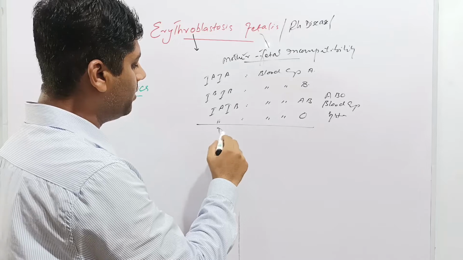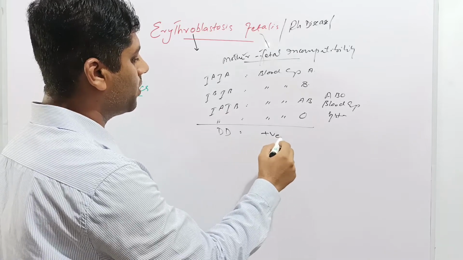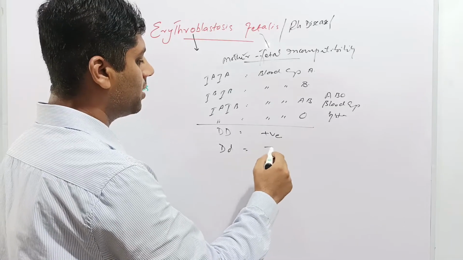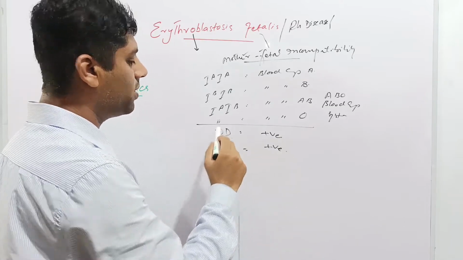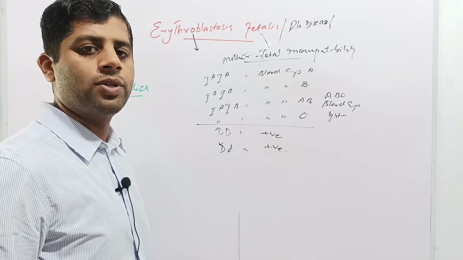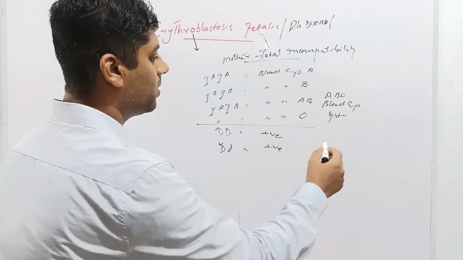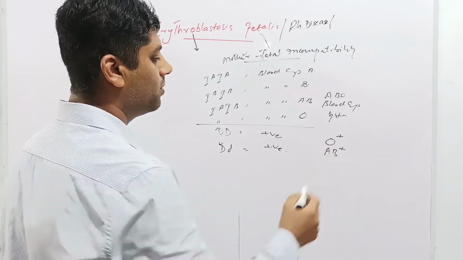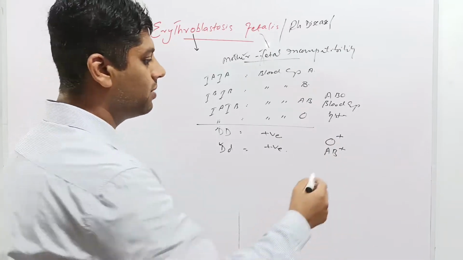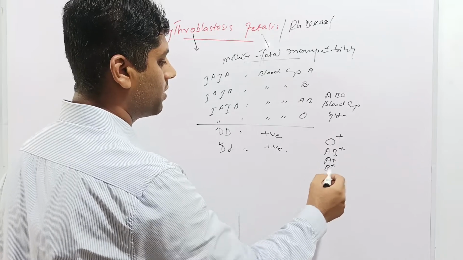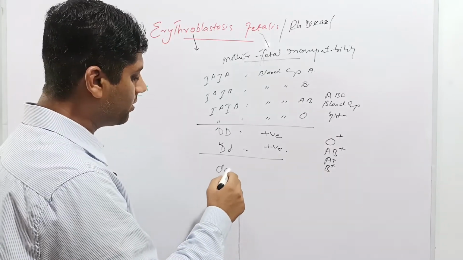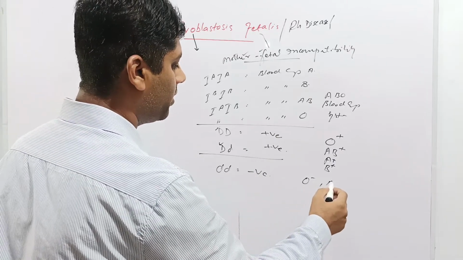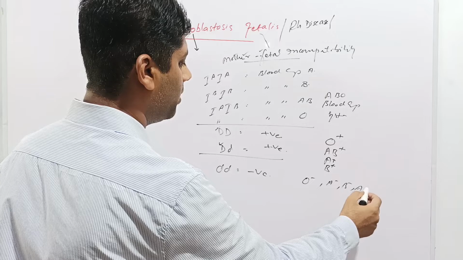And if the antigen D is present, this is called a positive blood group, or the heterozygous antigen of D also gives a positive blood group because D is dominant and it is the antigen responsible for the positive blood group type. For example, if it is present with O, this will be O positive. If it is present with AB, this will constitute AB positive, and similarly A positive or B positive. And if the antigen is homozygous recessive, this will constitute the negative blood group like O negative, A negative, B negative or AB negative.